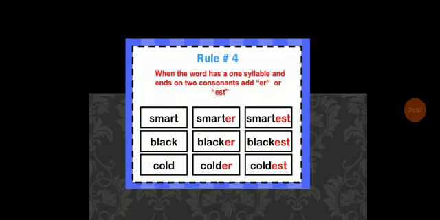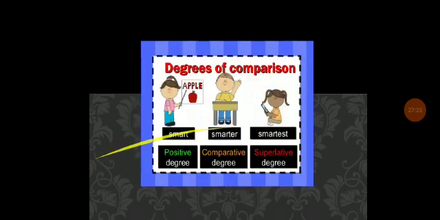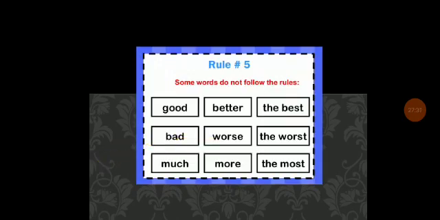So rule four. When the word has one syllable and ends in two consonants, add er or est. So already you know what consonants and vowels are. Vowels are nothing but a, e, i, o, u, and the remaining letters are consonant sounds. So here, one syllable, like small, black, gold. These all have one syllable. So as usual we add er and est.